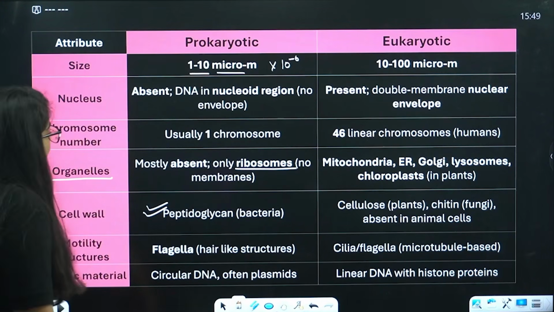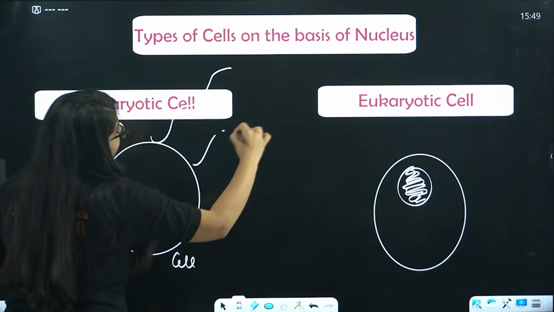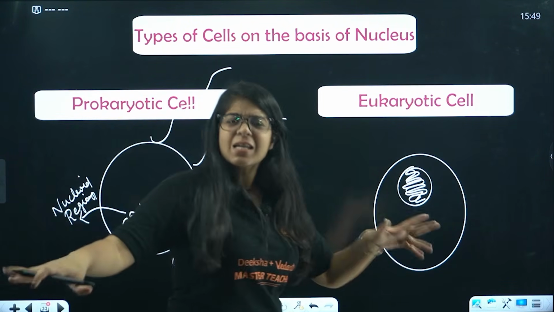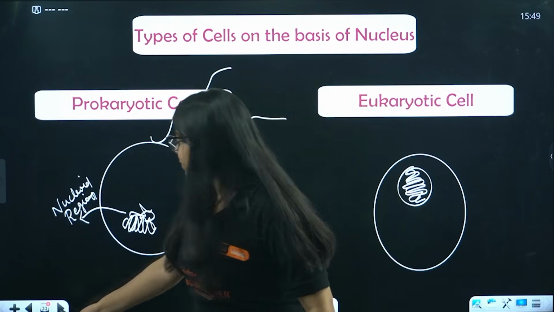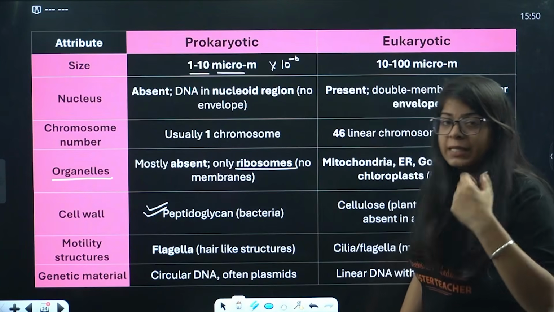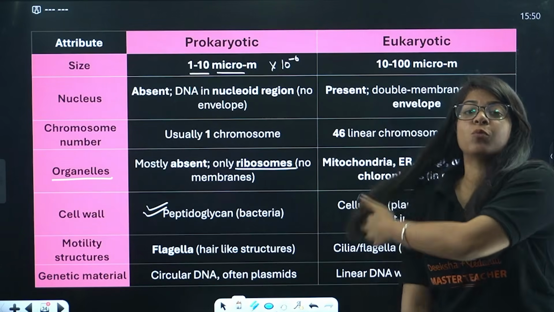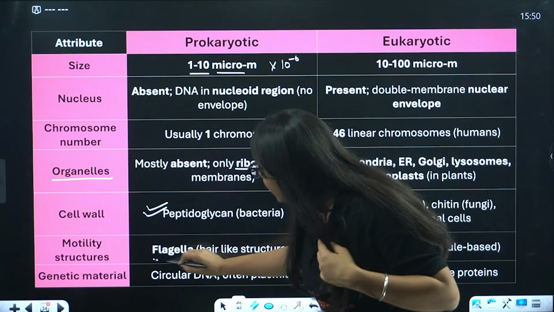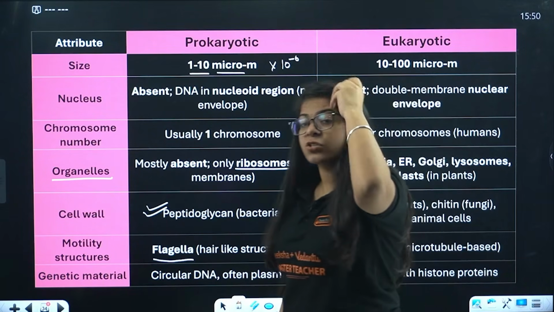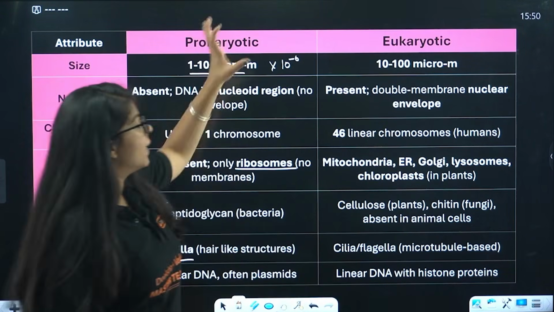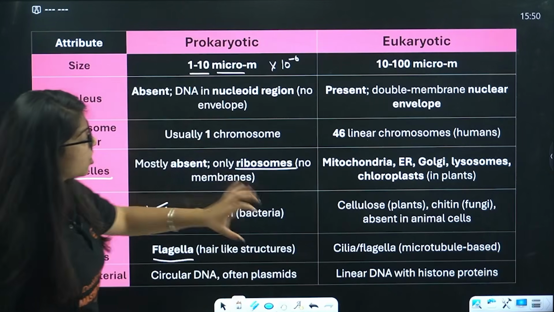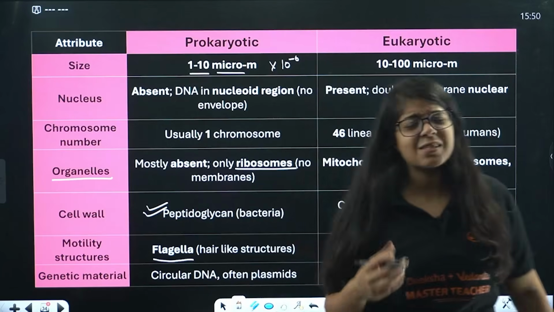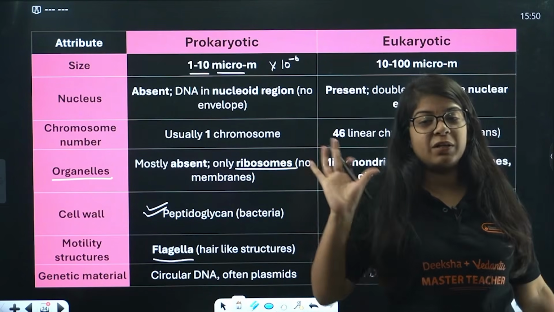Then the very last, motility structures. Prokaryotic cells have hair-like structures to move around. It is basically for motility, which is related to motion. That hair-like structure is called flagella. On the other hand, in eukaryotic cells the motility structures are cilia or flagella. These are some of the basic things that you need to remember. No need to go deep into that.